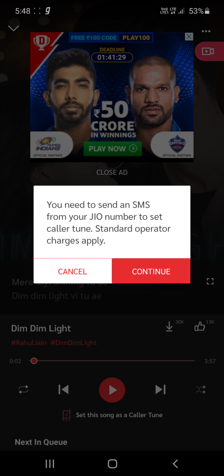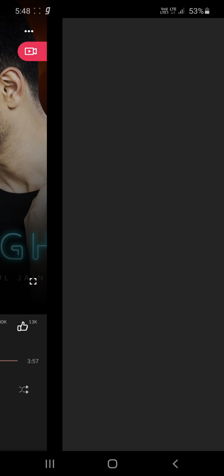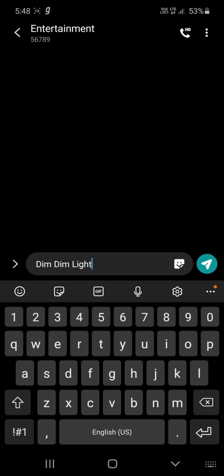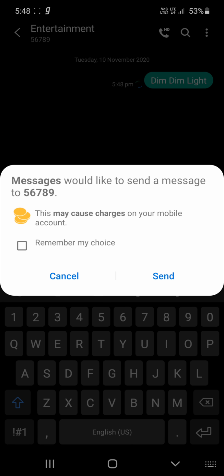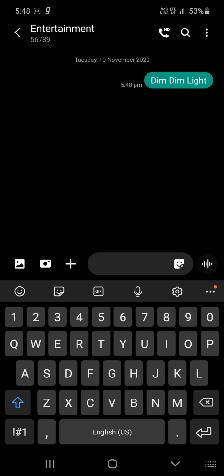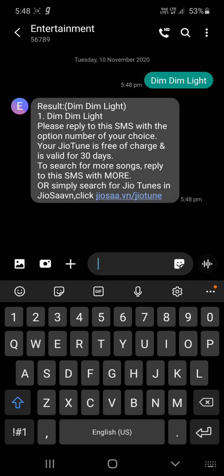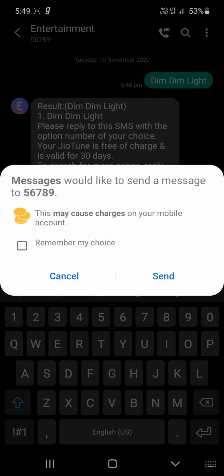So you need to send an SMS from your Geo number to set the caller tune. Standard operator charges apply. So yeah, continue. You have read it. So yeah, Dim Light, send it. Send. Okay. Now this is the message from entertainment. The first song is Dim Light. So click on first. Send.